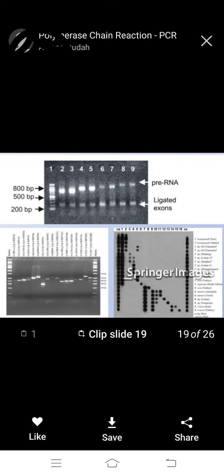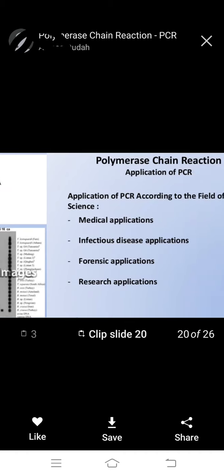For example, here we observe 800 base pairs, 500 base pairs, and 200 base pairs. In the first diagram, after the ninth one, we observe pre-RNA and ligated exons. Introns and exons, we know from mRNA formation, so it is important. Okay, this diagram shows the PCR.